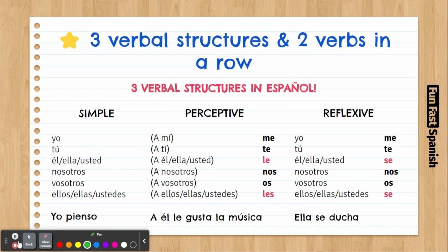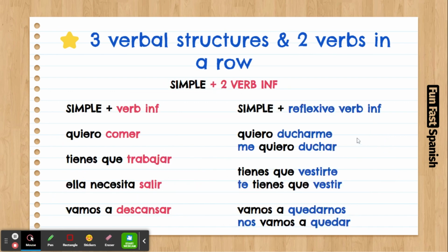That's what happened. Yeah. So coming back to this, you can say I want to take a shower. Yo quiero ducharme. But you could also put this me at the beginning and you can say me quiero duchar. Both are correct.